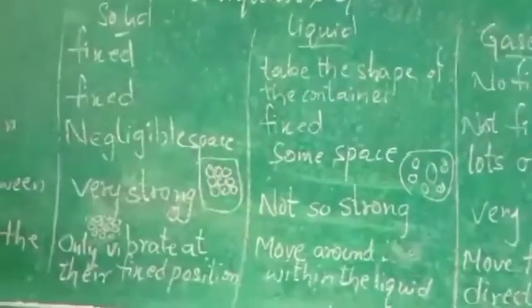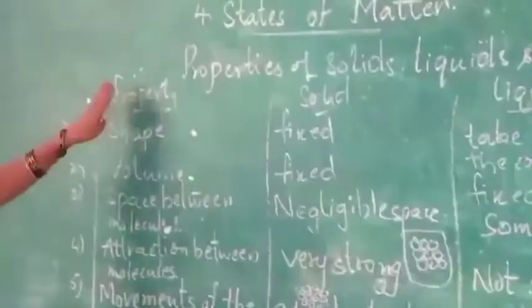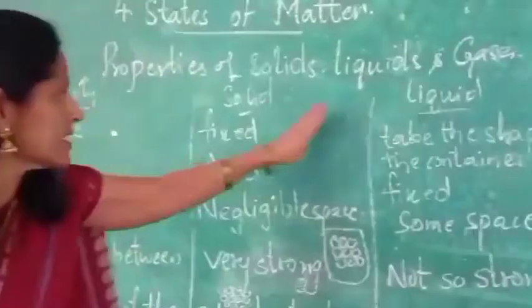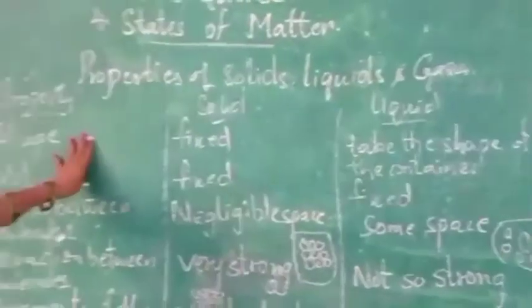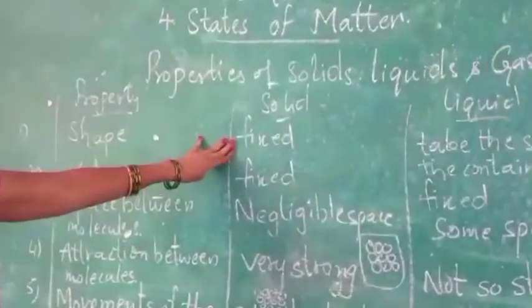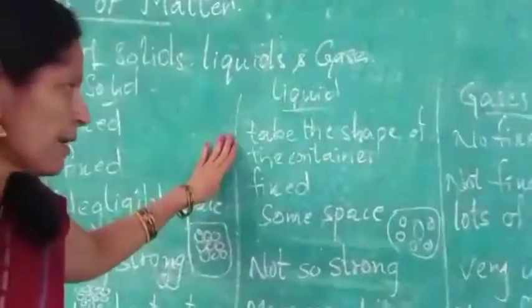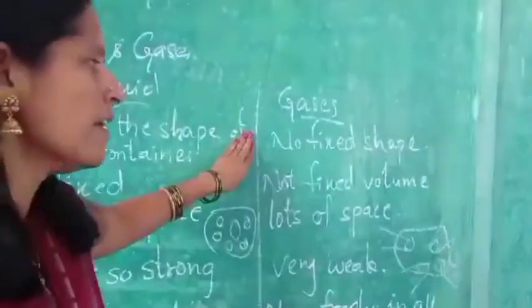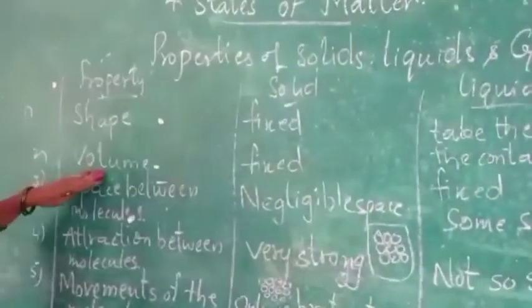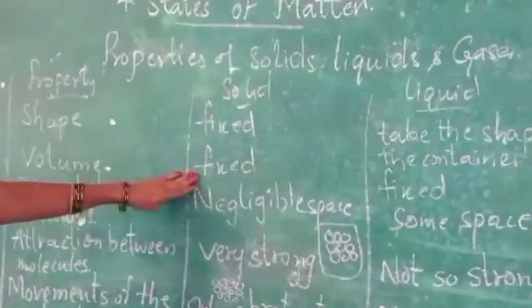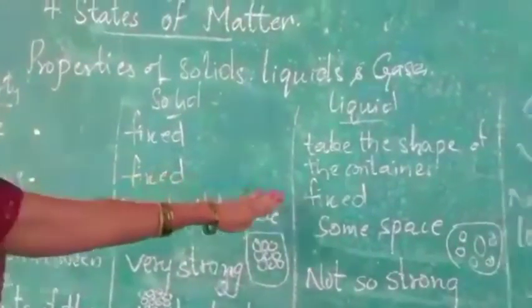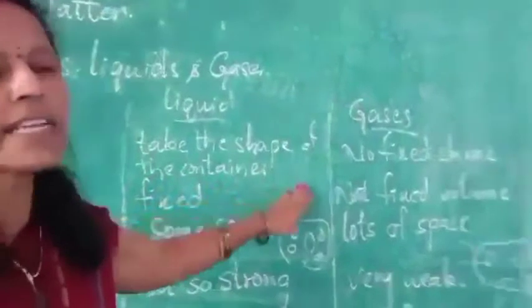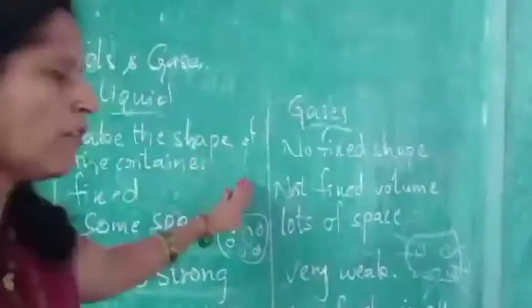Once again I am repeating. The properties of solids, liquids and gases. First property is shape. In solids they are fixed. In liquids they will take the shape of the container. And in gases they are not in a fixed shape. Next property is volume. In solids they are fixed in volume. In liquids also fixed, and in gases they do not have fixed volume.